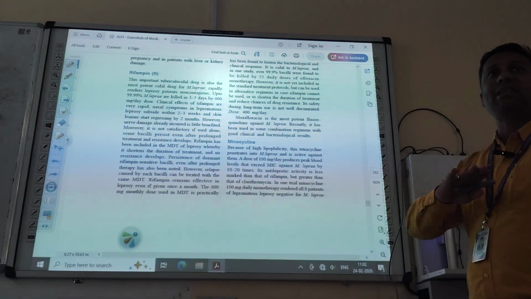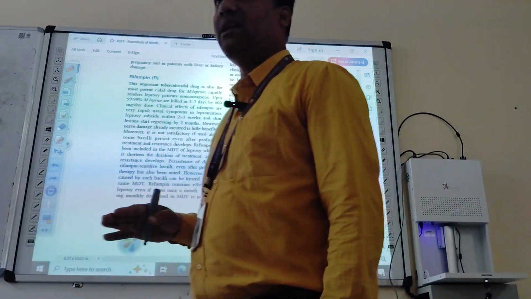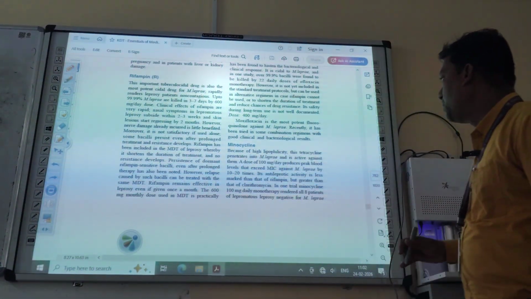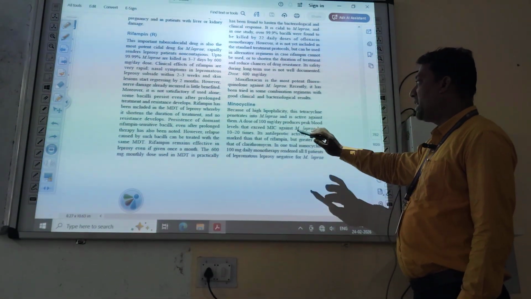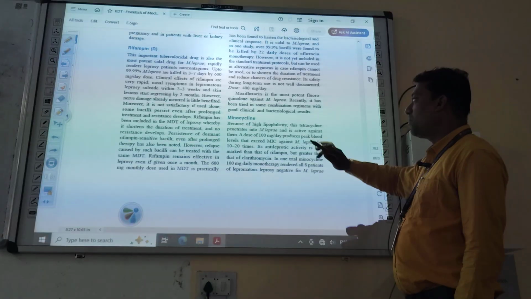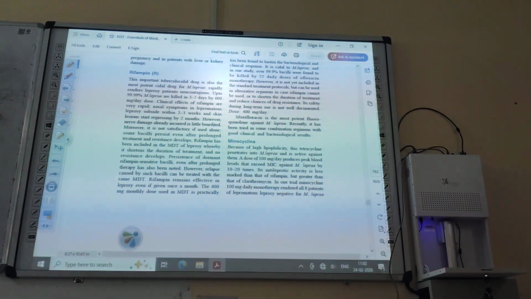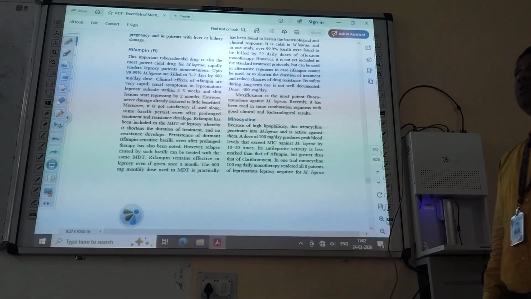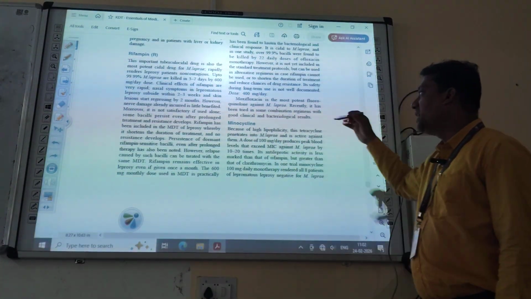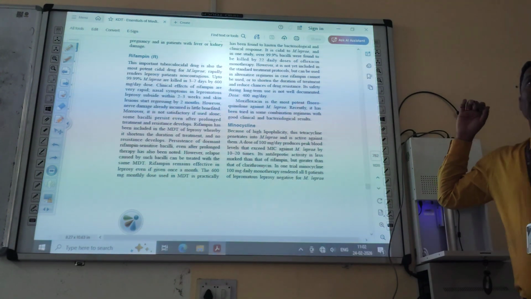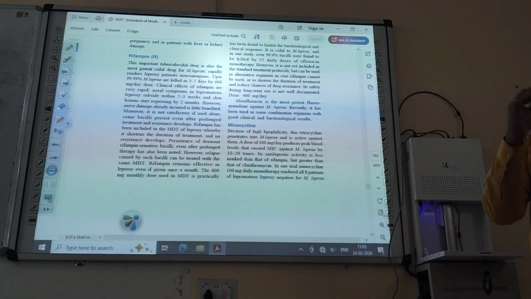The cell membrane is made up of a lipoprotein bilayer. Lipids are there. Because of high lipophilicity, this tetracycline penetrates into Mycobacterium leprae. The bacterial cell wall or membrane is made up of lipids. Due to the high lipophilicity of minocycline, it can easily penetrate into the bacterial cell through its membrane.